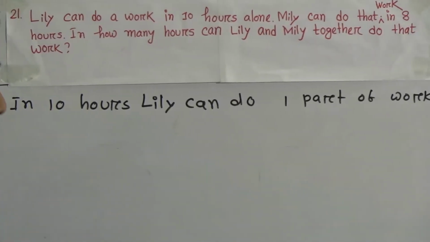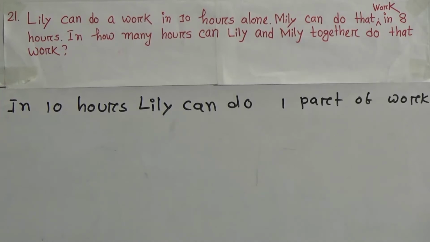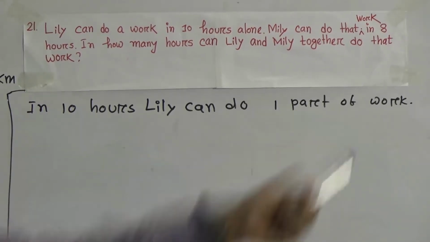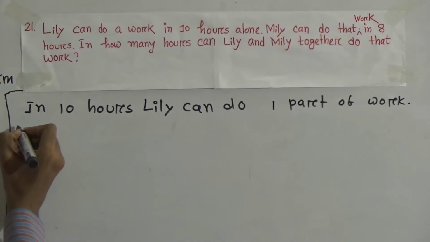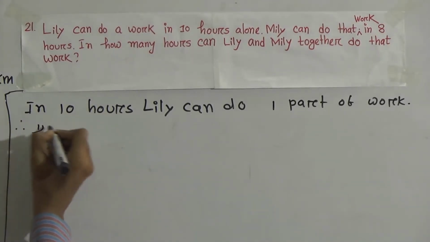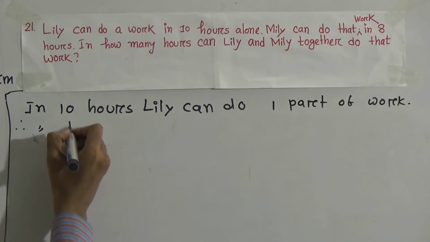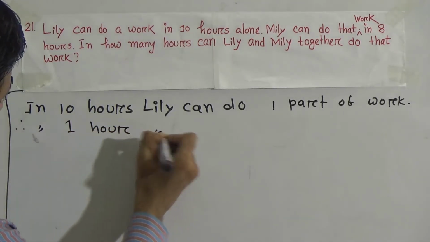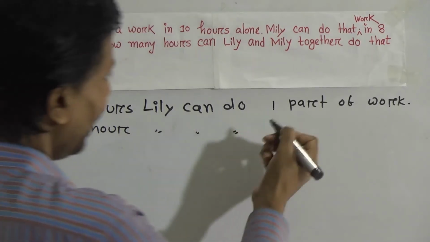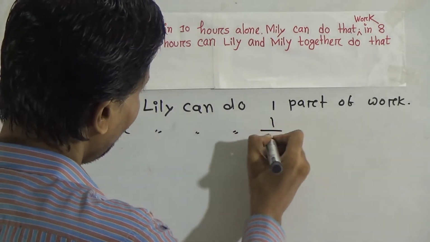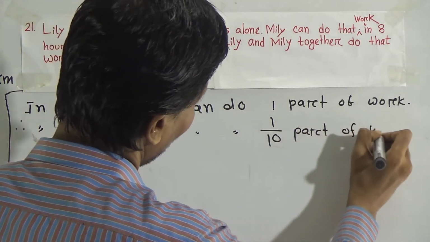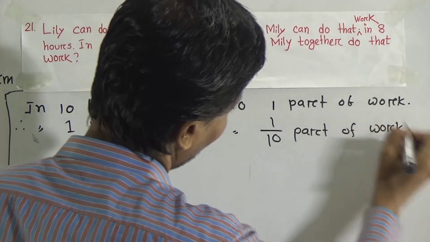In this case you have to imagine that the total work is one part. So I have written, in 10 hours Lily can do one part of work. Therefore, in 1 hour Lily can do 1/10 part of work.